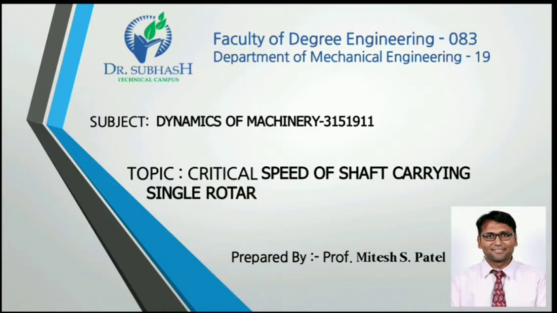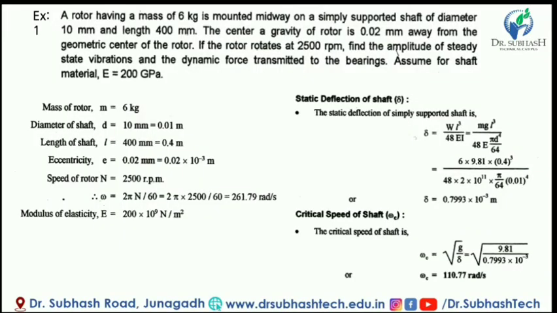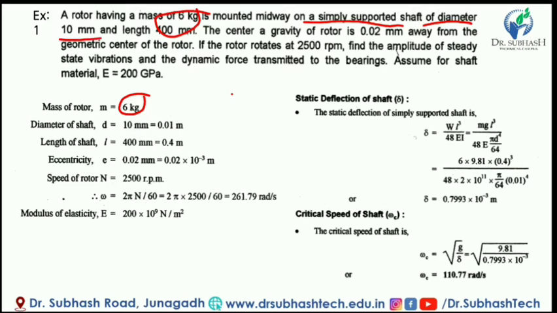Now let's start to solve the example. First example, the data is given. The rotor has a mass of 6 kg, mounted midway on a simply supported shaft of diameter 10 mm and length 400 mm.